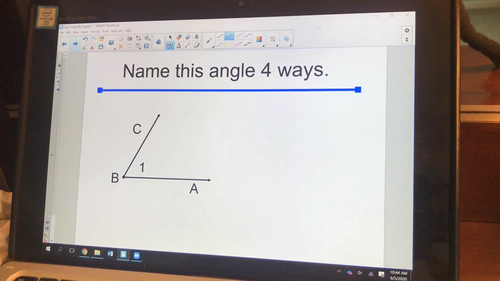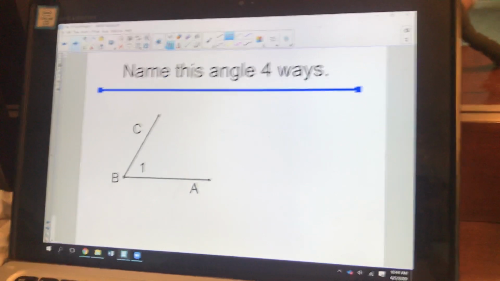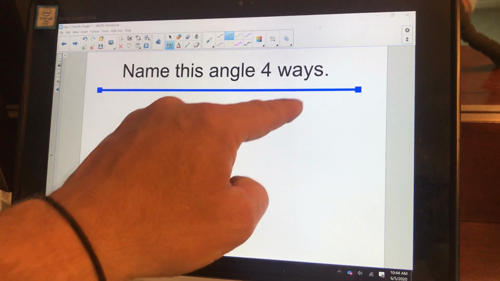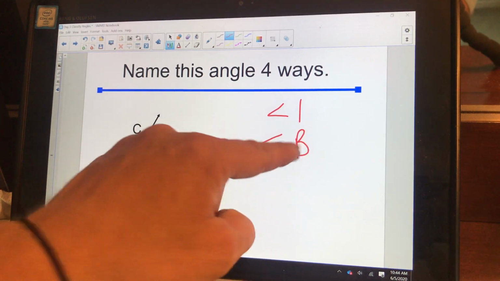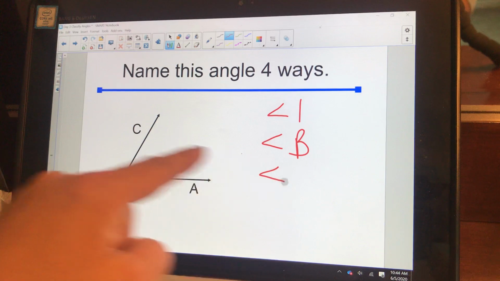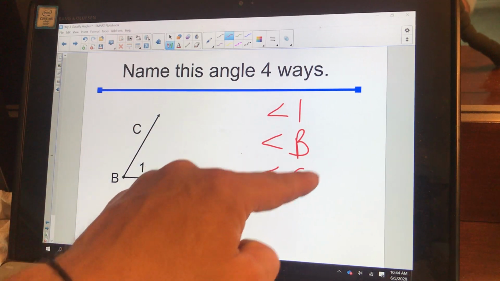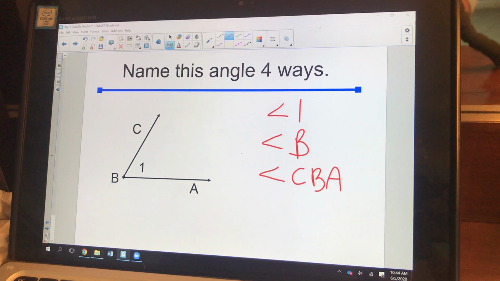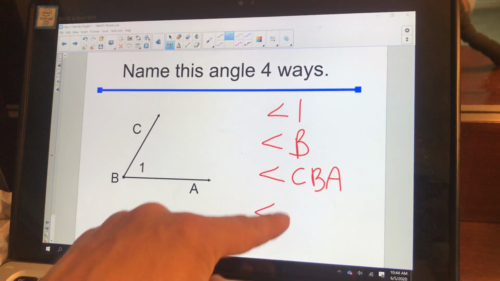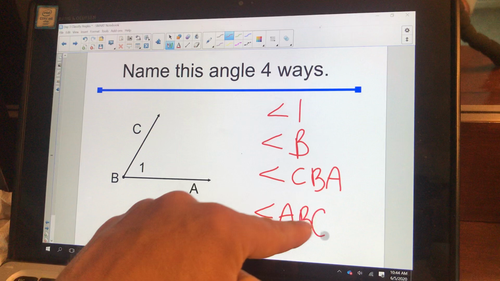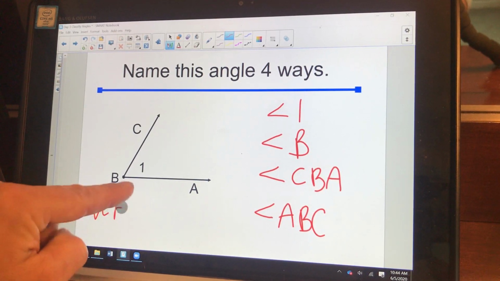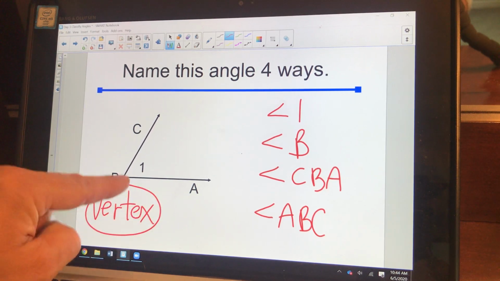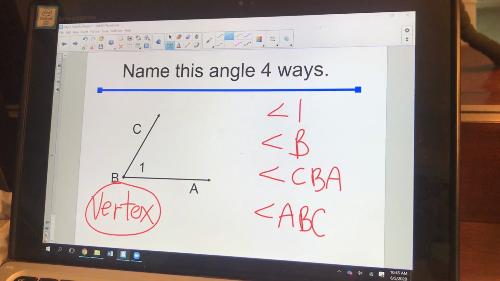Let's take a look at another example, all right? So this is a perfect one, right? We have another angle here. What can we call it, right? Yep, I heard you. Angle 1. Somebody said that. You could also call it angle B, right? I could call it angle CBA. Got to put them in the right order. Or going opposite, angle ABC. B is in the middle on both of them because B is at the vertex, okay? If you've heard that word before, vertex, that's the sort of center point of the angle. All right, so that's naming it 4 different ways. You're going to have to do that on the worksheet today.